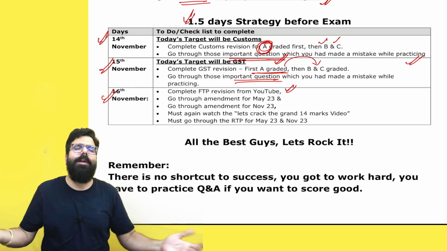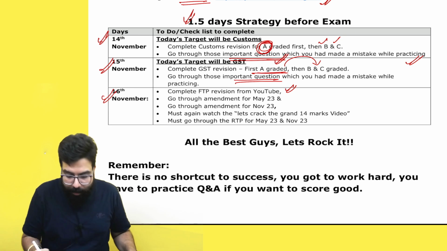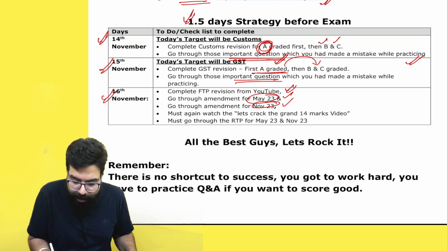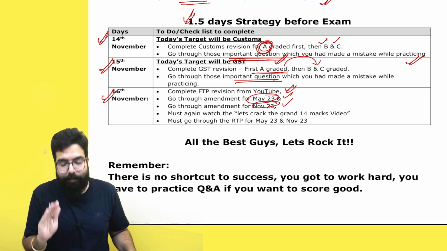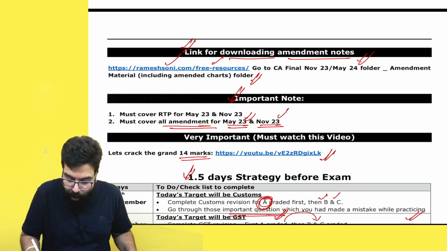FTP, if you have already done the revision, if you remember everything, you can just revise from the chart book or your summary material. Then go to your amendments for May 23 and November 23. First do the November 23, then do the May 23. Very important. You can't leave this. And then you must watch this Let's Crack the Grand 14 mark ka video, which I provided you.